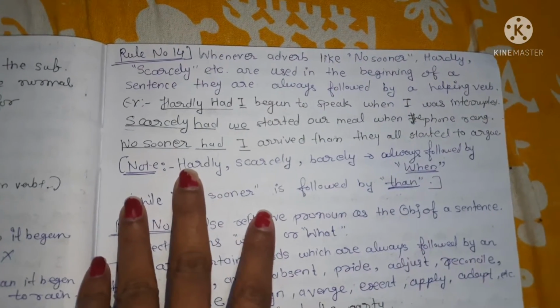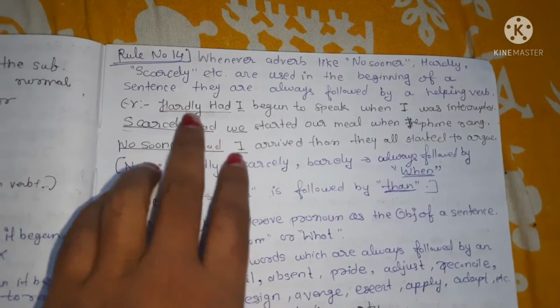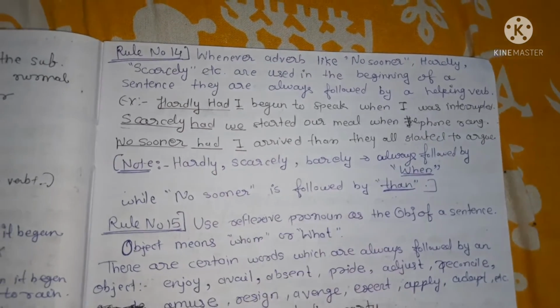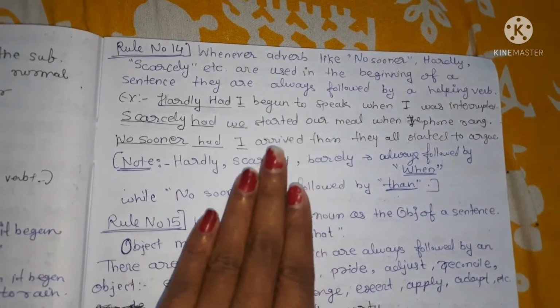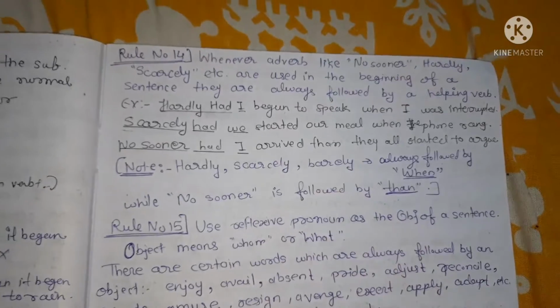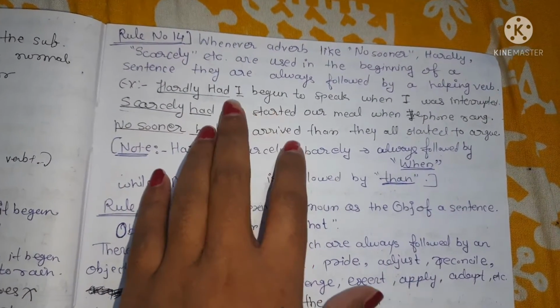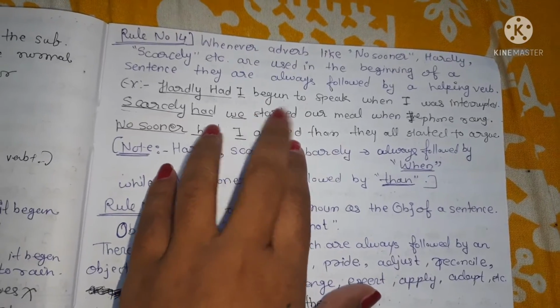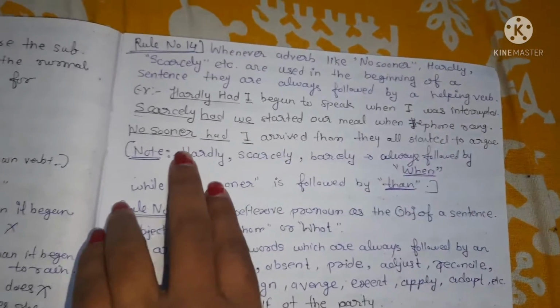Whichever adverb, like no sooner, hardly, scarcely, is always followed by "when". "Hardly had I begun to speak when I was interrupted."